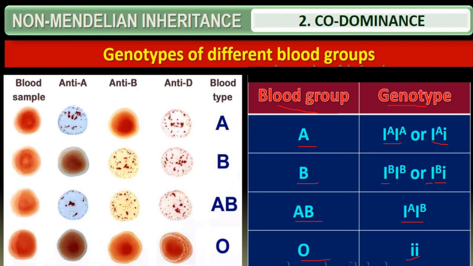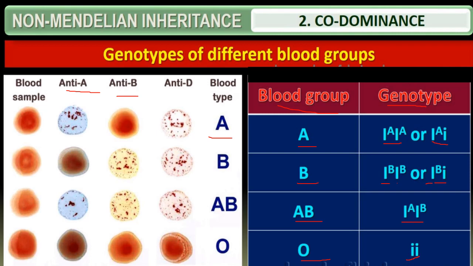Now coming to the blood sample, in these pictures you can see that if there is a presence of antigen A, there won't be any coagulation. With antigen B, you can see there is coagulation. For anti-D also there is none. So the blood group here is said to be blood group A. In the same way, it is understood how we identify the blood groups. Based on their genotypes, we identify their blood groups.